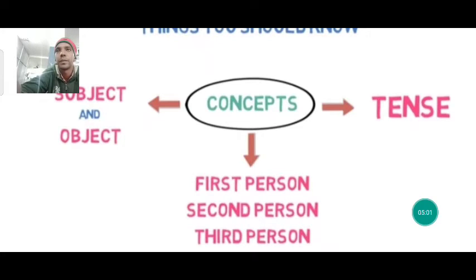Third, we should be aware of the tense, which tense is written and to which tense it is transformed. Then only we can solve all the questions of direct speech into indirect speech without any mistake.